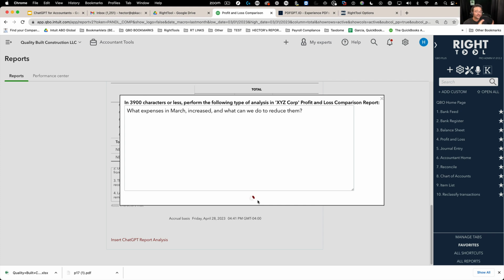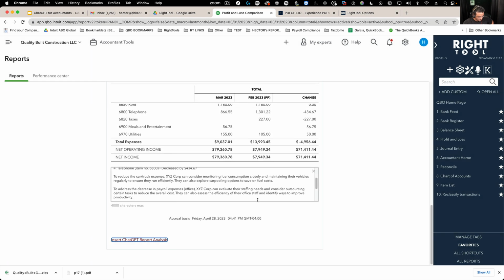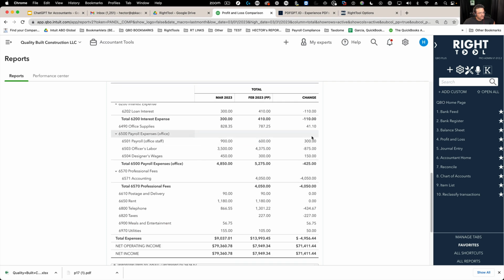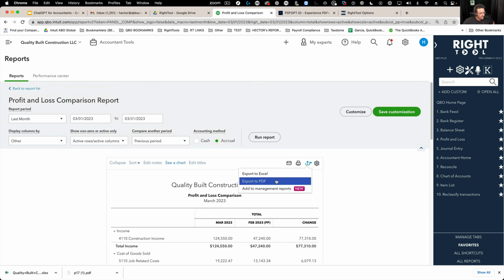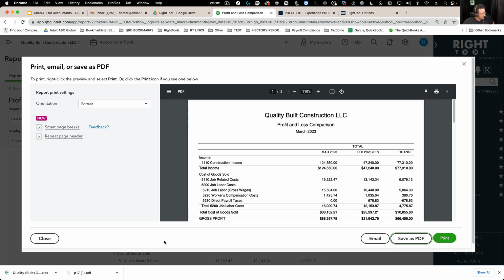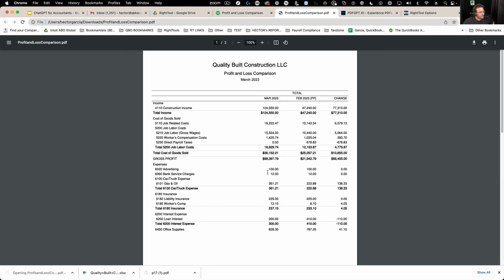It's going to replace the notes that are currently in there. It's going to give me brand new notes based on that prompt. So let's see what happens when we do that. We'll give it another 10 seconds or so. It should be done. Okay, and there's some new notes. Okay, so let's export that to PDF so we can see what that looks like. I'll save it as a PDF and pull it up on the screen.